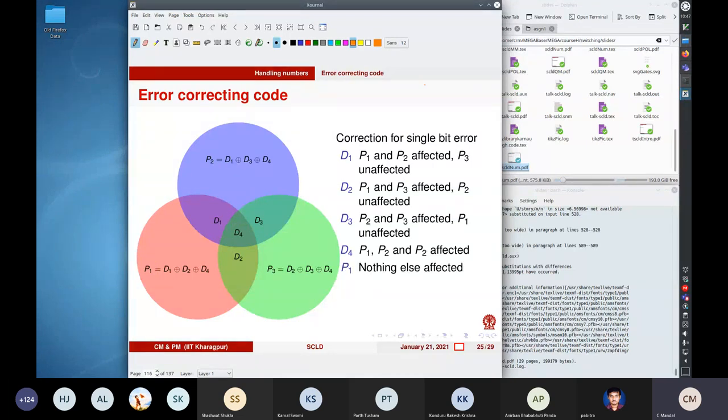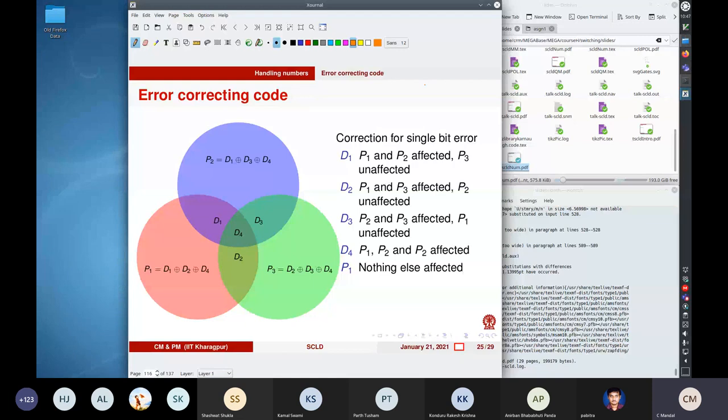So what you see is that if any one of these data bits are in error, at least 2 parity bits will be affected. If D4 is in error, all the 3 parity bits will be affected. And if D1, D2 or D3 are in error, then exactly 2 of the parity bits will be affected, as you can see.